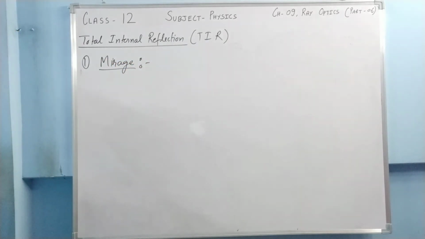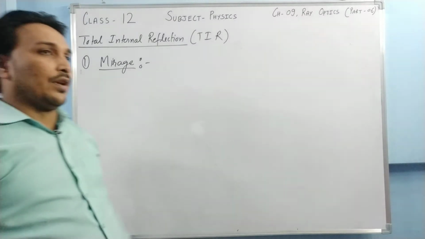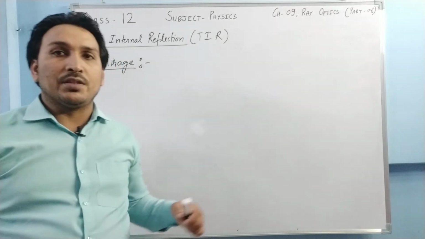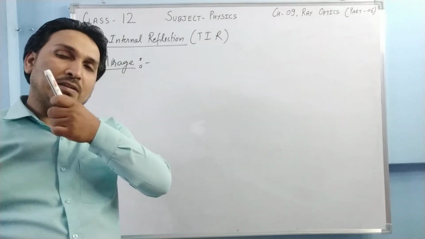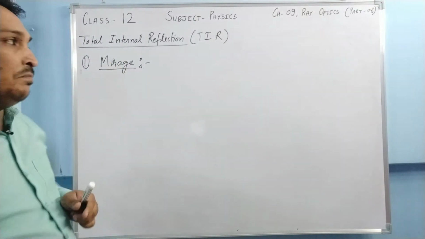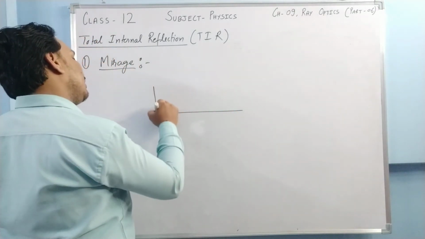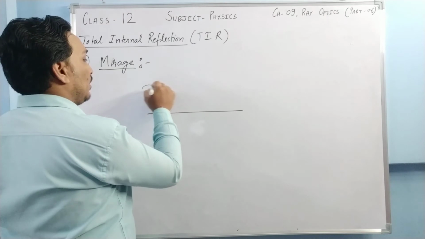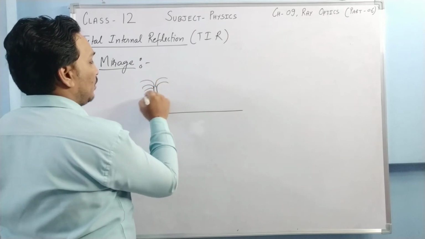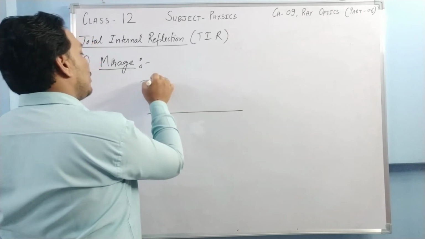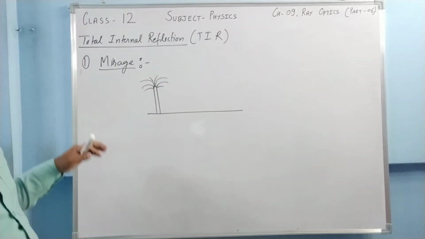Now what is mirage? Mirage is an optical illusion which happens in regions where the surfaces are very hot, the ground is very hot. Normally it happens in deserts. In the desert, in the daytime, due to the high temperature, the desert is very hot.